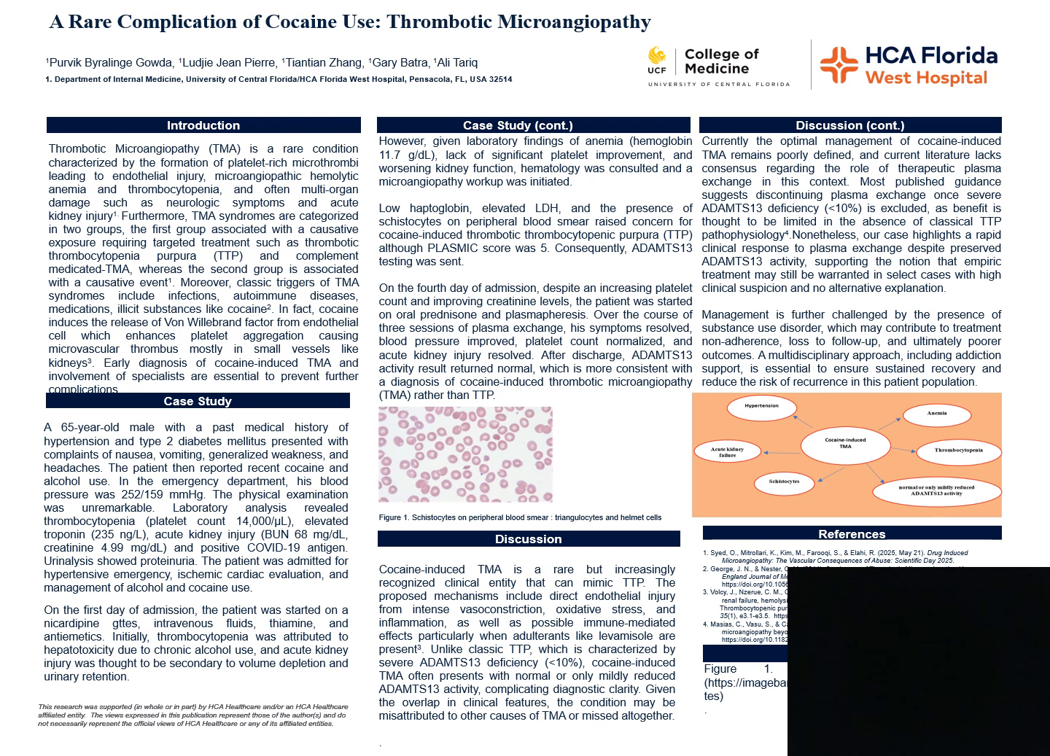Cocaine is one such trigger. It promotes endothelial injury and increases the release of von Willebrand factor, which enhances platelet aggregation and eventually leads to microvascular thrombosis, especially in small vessels like the kidneys. Because of overlapping features, cocaine-induced TMA can be difficult to distinguish from other TMA syndromes, especially TTP, or thrombotic thrombocytopenic purpura.